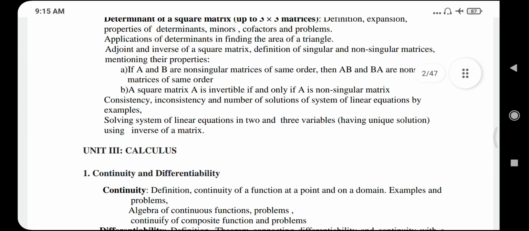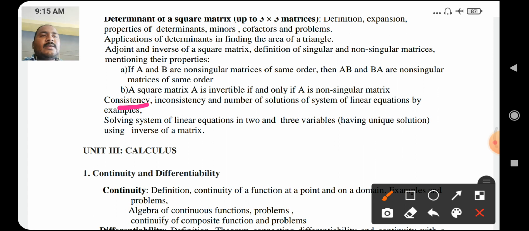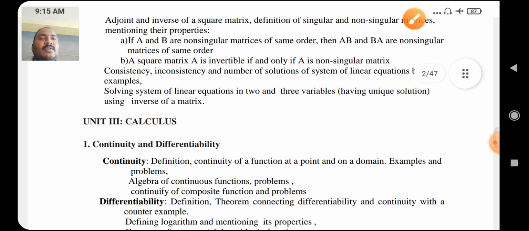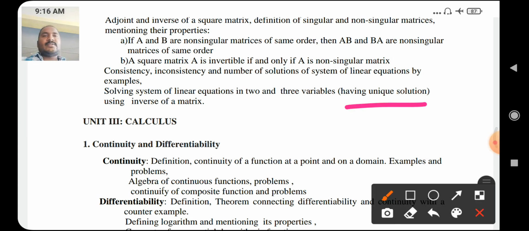and consistency, inconsistency, and the number of solutions of system of linear equations by examples. Okay, this is a 5 mark question. Next, solving system of linear equations in 2 and 3 variables having unique solutions using inverse of a matrix.